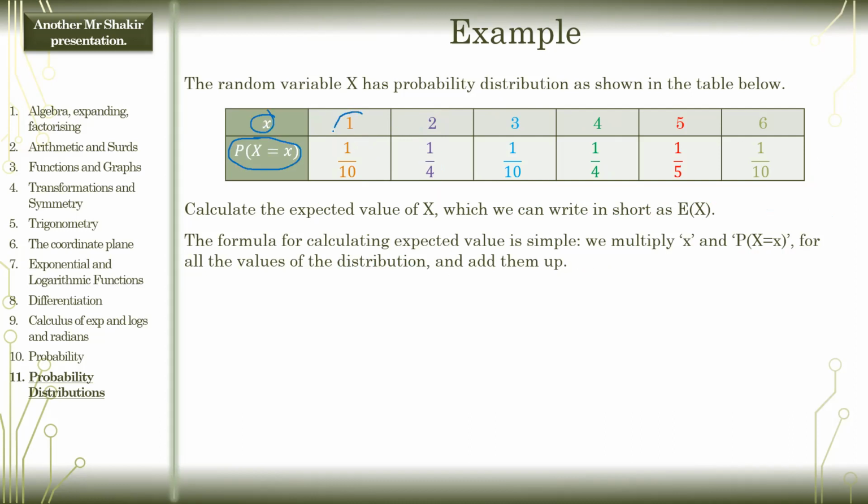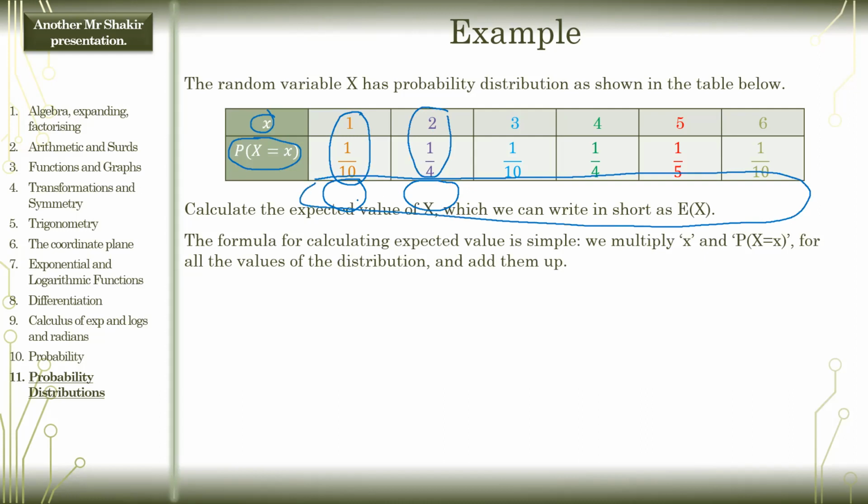Sorry, what do you mean? So you multiply these two, you get an answer there. You multiply these two, and you get an answer there, and then you add all of these together. You add those fractions all up, and that's your expected value, and you write it over there. Yeah, got it.